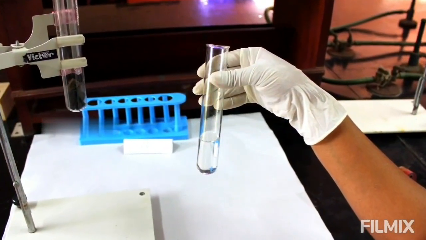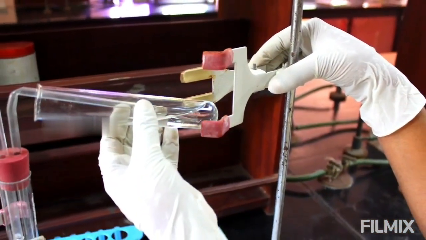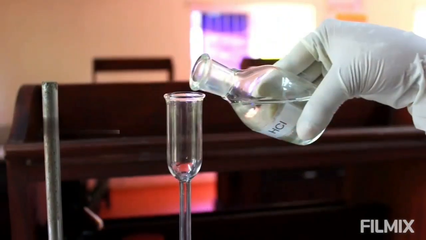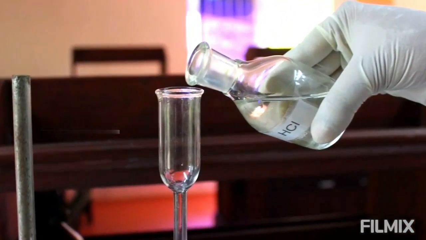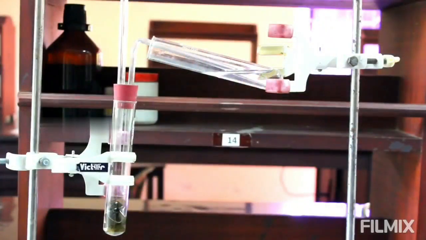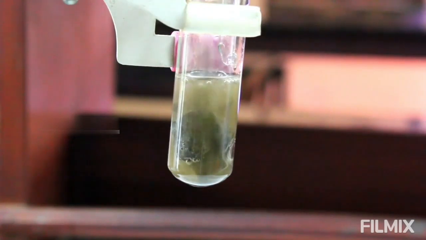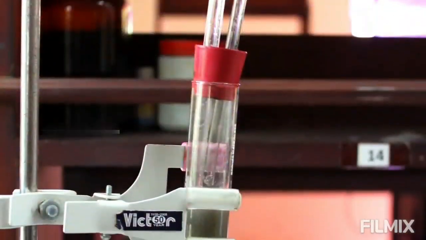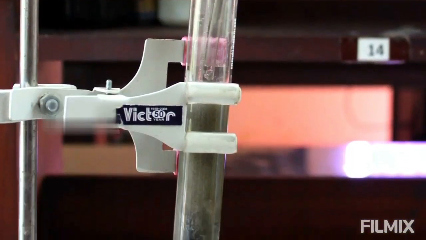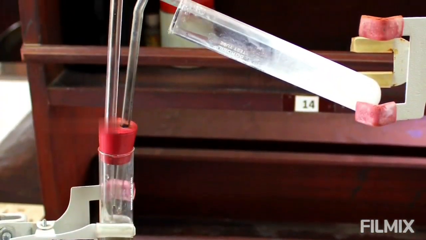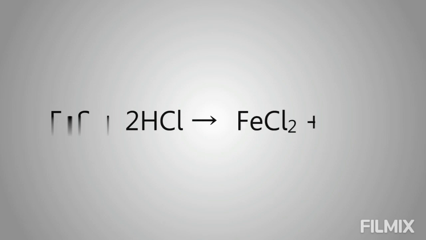Then take a boiling tube containing zinc sulfate solution and clamp it in another stand. Now, add a few drops of dilute HCl to the boiling tube containing ferrous sulfide using the thistle funnel. We can see that hydrogen sulfide gas evolves in the boiling tube containing ferrous sulfide. That is, FeS plus 2HCl gives you FeCl2 plus H2S.